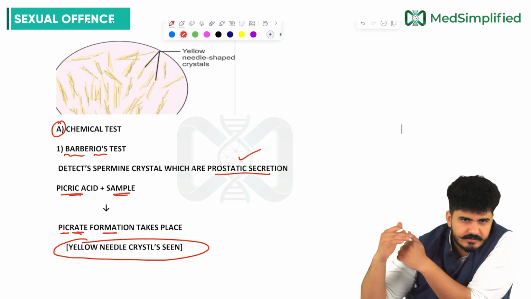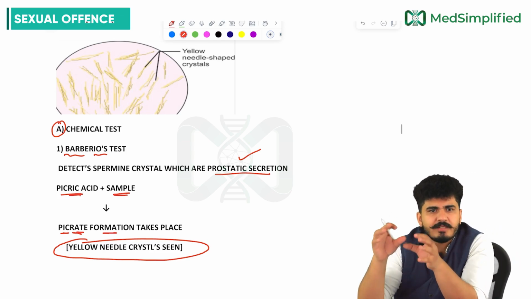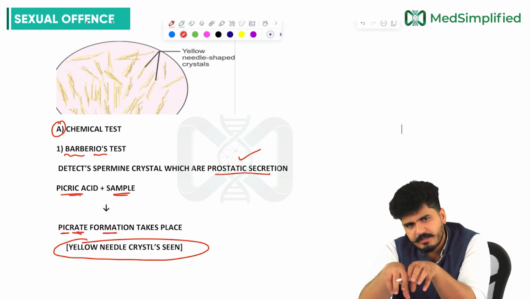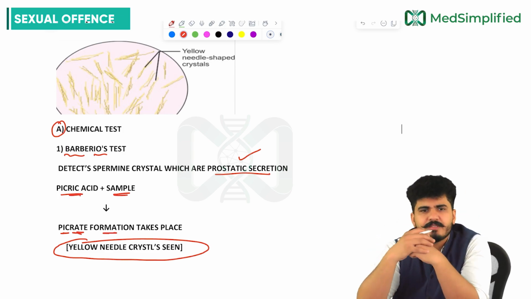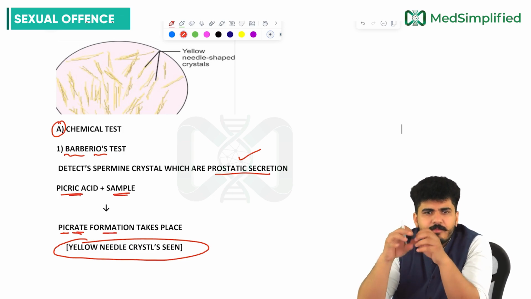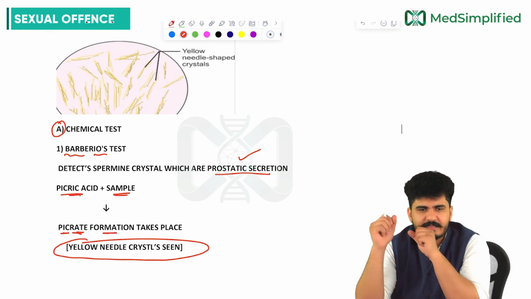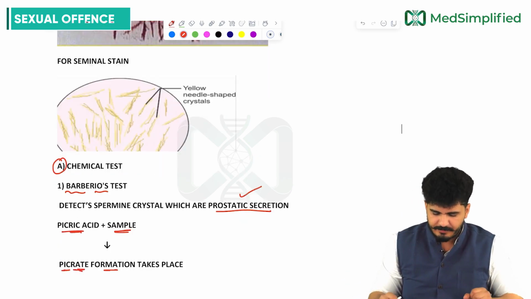When you mix picric acid with the sample, picrate formation takes place, yellow needle crystals.